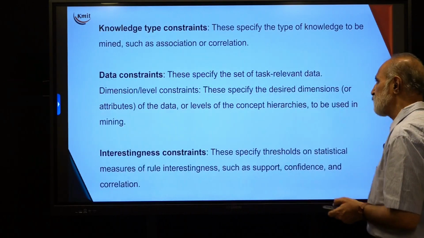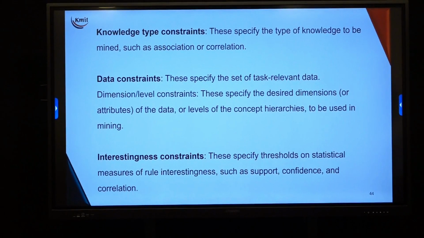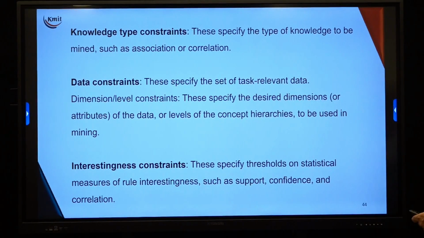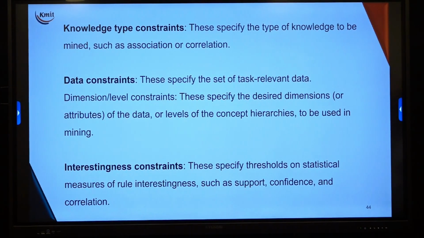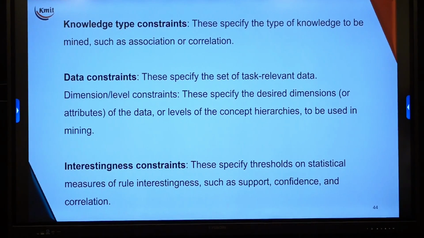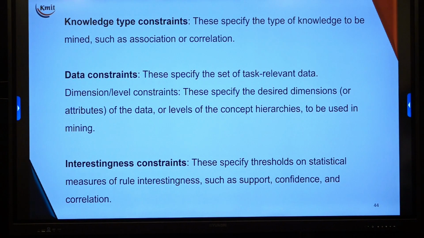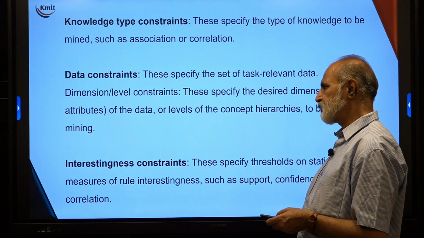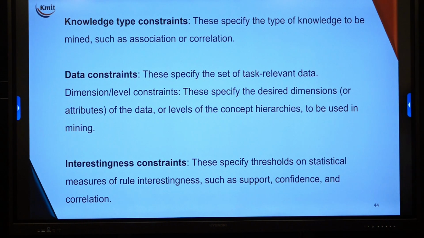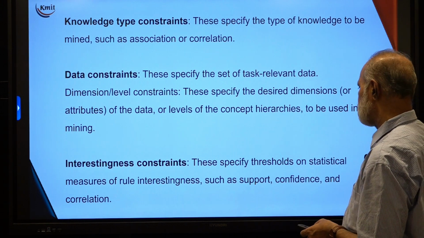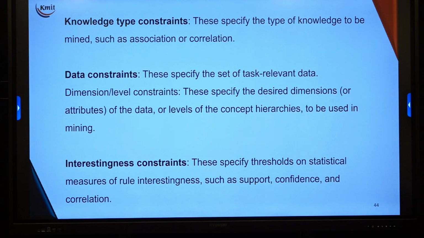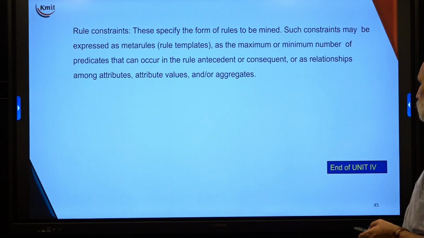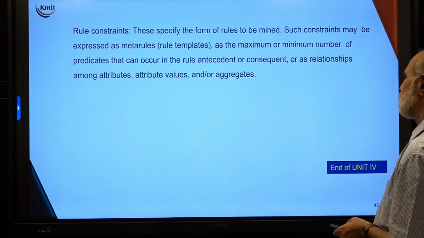So, let us see the example. The first type of constraint is the knowledge type constraint. This specifies the type of knowledge to be mined, such as association or correlation. The next constraint is the data constraint, which specifies the set of task-relevant data. Dimension constraint specifies the desired dimensions, for example attributes of the data, level of the data, and concept hierarchy to be used in the mining. Then we have the interestingness constraint, which specifies thresholds on statistical measures of rule interestingness, such as support, confidence, and correlation. And rule constraints specify the form of rules to be mined.